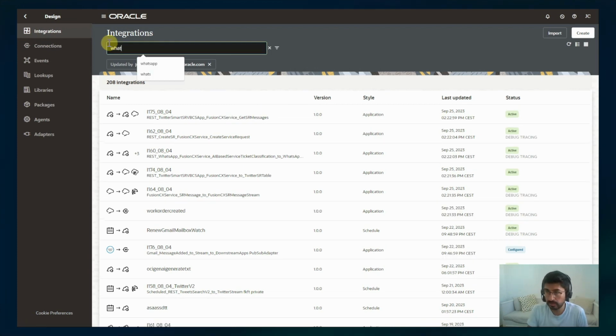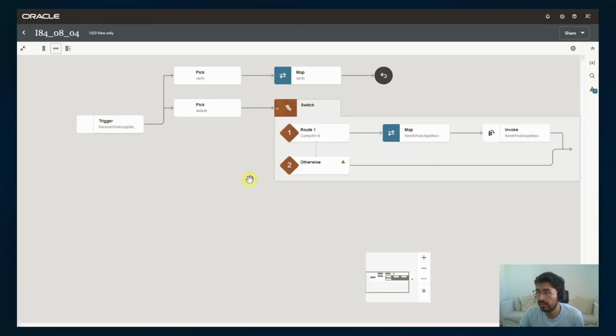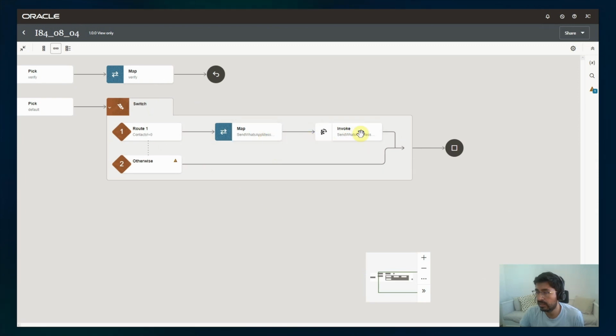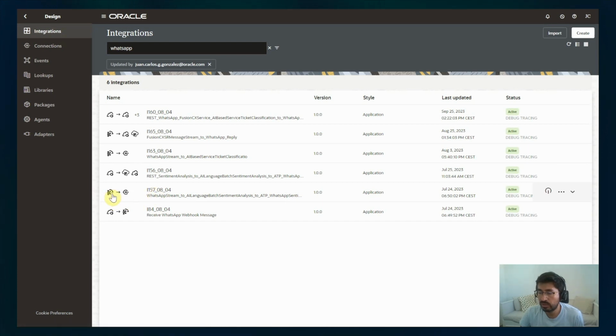Basically, if I type WhatsApp, this is the flow that receives the webhook message from API Gateway. The API Gateway is the notification URL for the WhatsApp webhook. API Gateway forwards this to Oracle Integration, to this integration, which just receives the webhook with the event and sends that to the OCI streaming queue. Then you have the consumer integration here that takes that stream and executes all the logic.